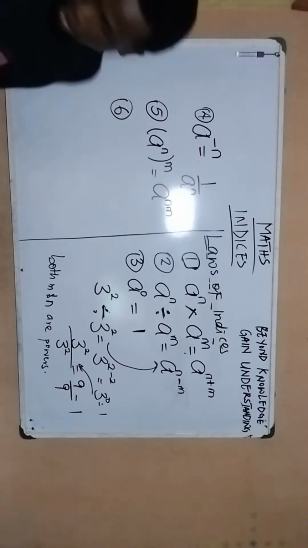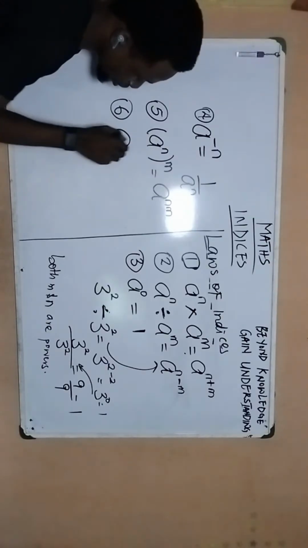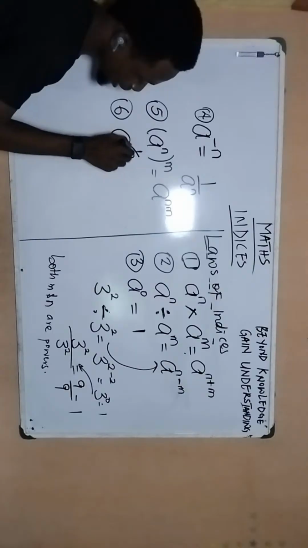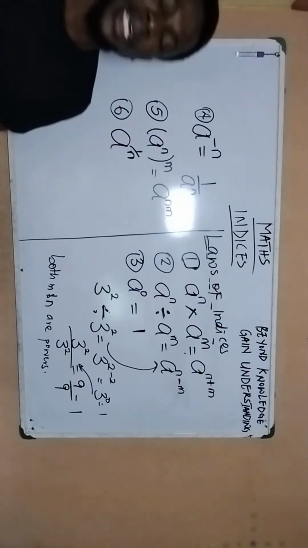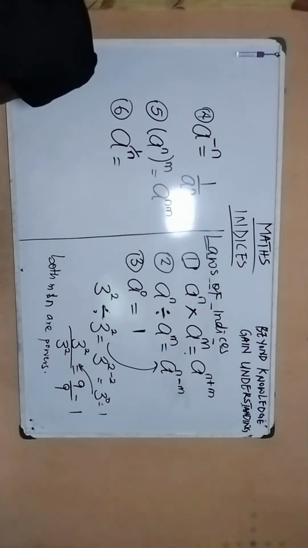And then we have the 6th law, which is the last law. Okay, I think it's second to the last. If I have a to the power of 1 over n, now, a to the power of 1 over n is equal to the square root